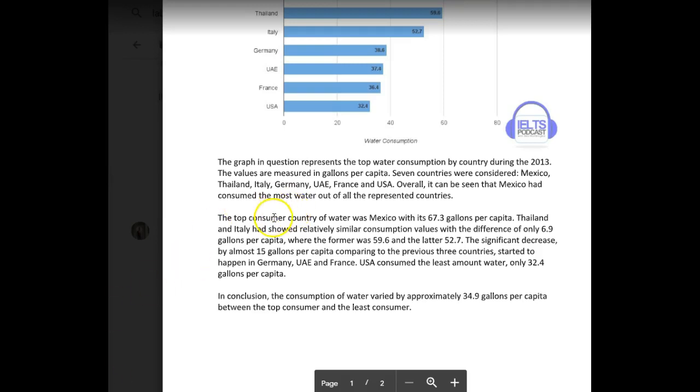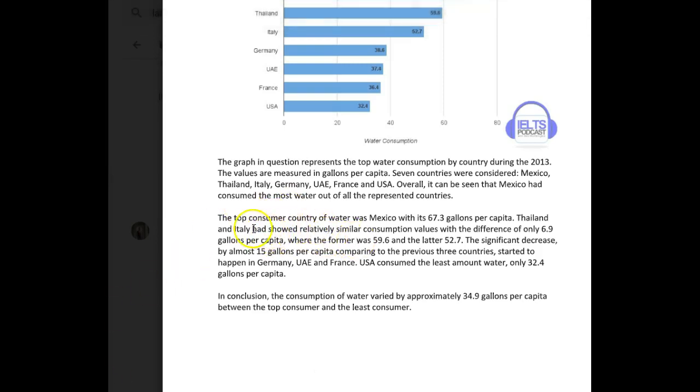Thailand and Italy showed relatively similar consumption values. I got rid of the "had", with a difference of only 6.9 gallons per capita, where the former was maybe 59.6 and the latter 52.7. That's nice. The slight decrease by almost 15 gallons per capita comparing to the previous 3 countries started to happen in Germany, UAE, and France. All right, that's a sentence we have to work on, actually.